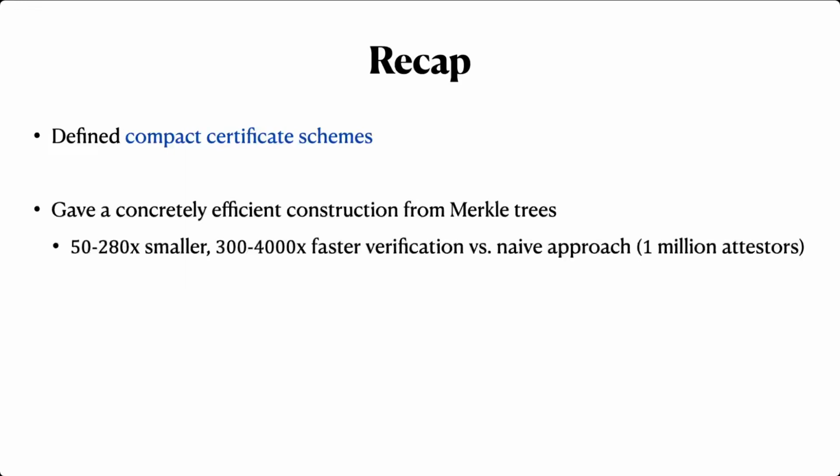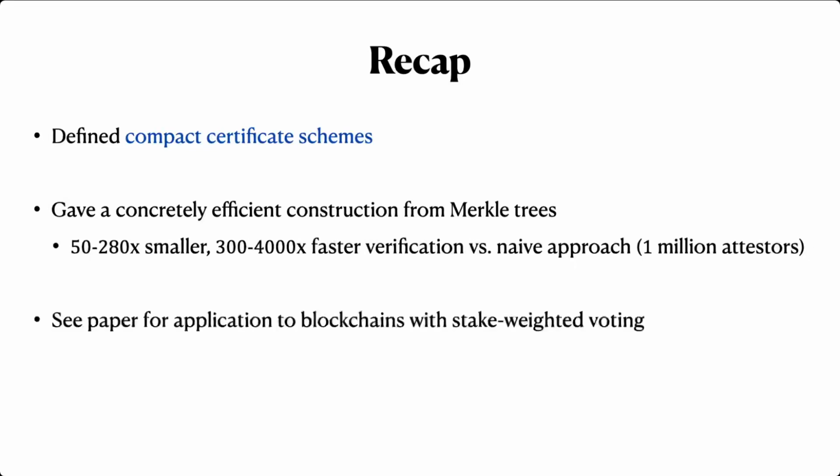To quickly recap, in this work we defined a new cryptographic primitive called a compact certificate scheme. We gave a concretely efficient construction for Merkle trees. For 1 million attesters, this construction gives certificates that are 50 to 280 times smaller and 300 to 4,000 times faster to verify than the natural baseline. And although I haven't had time to talk about it today, in the paper we discuss the use of compact certificates in a distributed setting, namely for blockchains with stake-weighted voting.